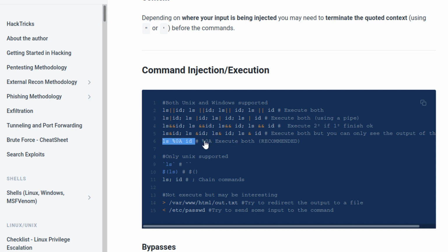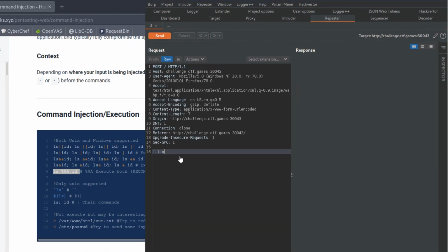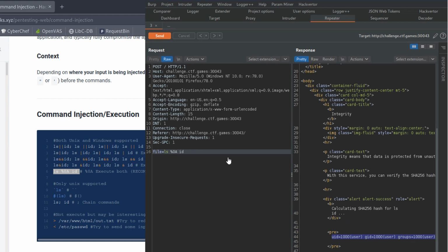If we start running through and trying these, we get down to this one here where we have the new line character, provided in the URL encoded format. Take a copy of that one and submit it as the file. We don't even need to worry about the spaces there, and you'll see it's come back with the user, and again we can modify this.